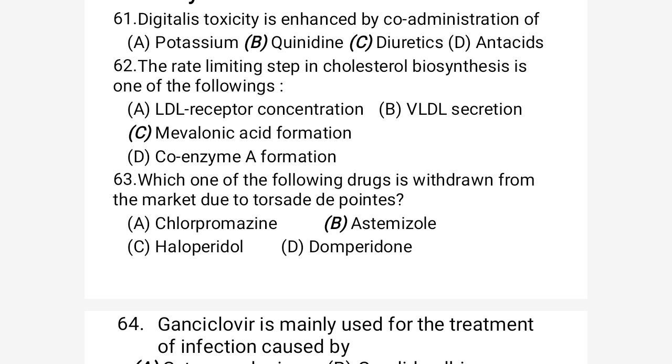The rate limiting step is the mevalonic acid formation, because mevalonic acid is formed by HMG coenzyme A reductase, which statins inhibit, and this mevalonic acid formation is the rate limiting step for cholesterol biosynthesis in our body.